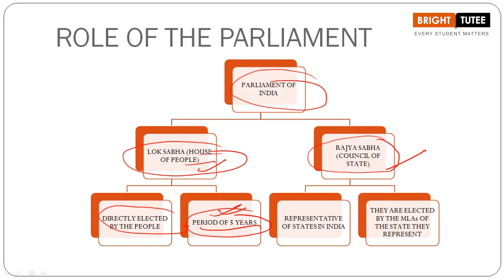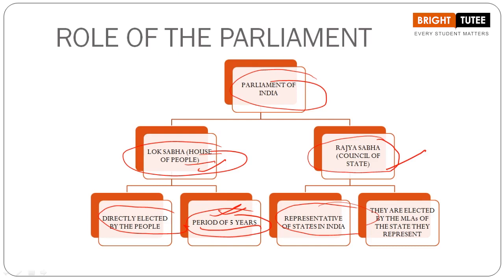But what about the election of the Rajya Sabha? Here you have to understand that the elections for the Rajya Sabha are very different from those of the Lok Sabha. In Rajya Sabha, we have the representatives of the states in India. When we are talking about different states such as Rajasthan, Gujarat, Maharashtra, Bihar, Nagaland, each and every state sends its representatives to Rajya Sabha as well. So it is the representative of the states in India.